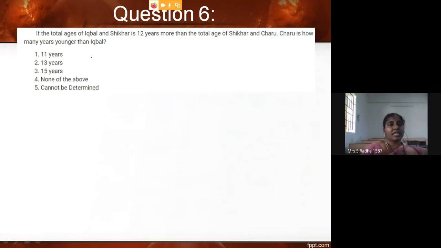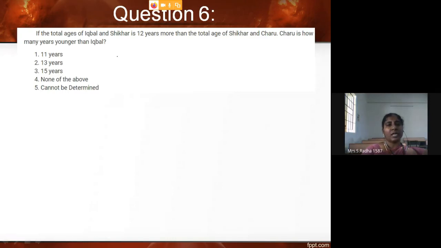If the total ages of Iqbal and Shikar is 12 years more than the total age of Shikar and Charu, Charu is how many years younger than Iqbal? So now what we will do?